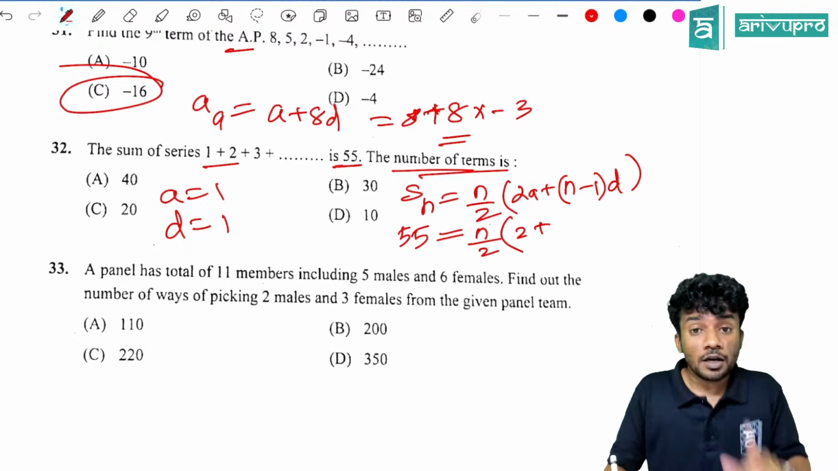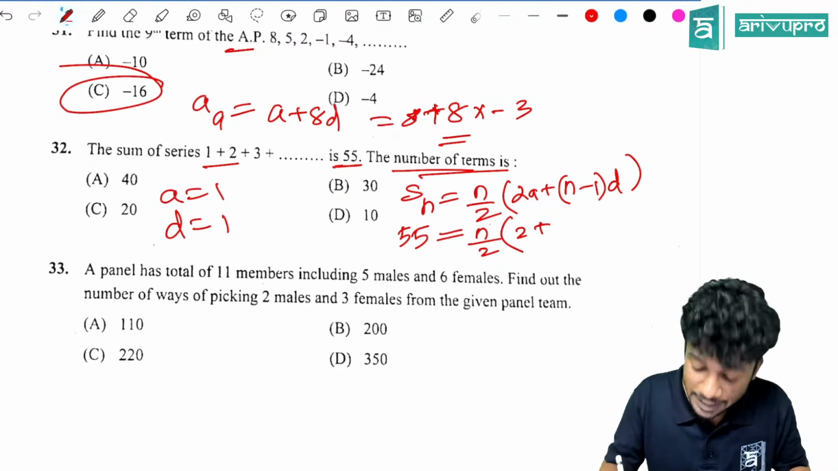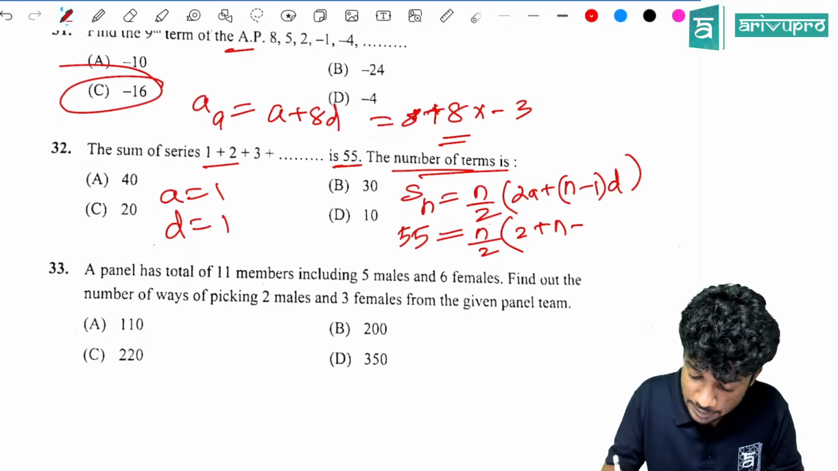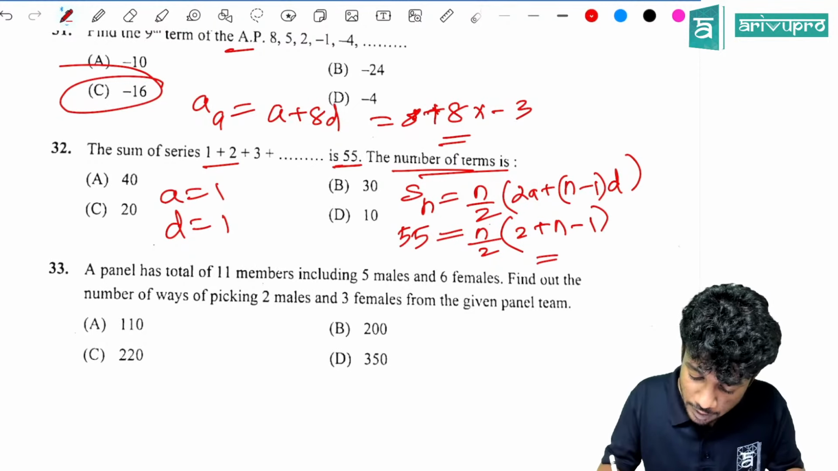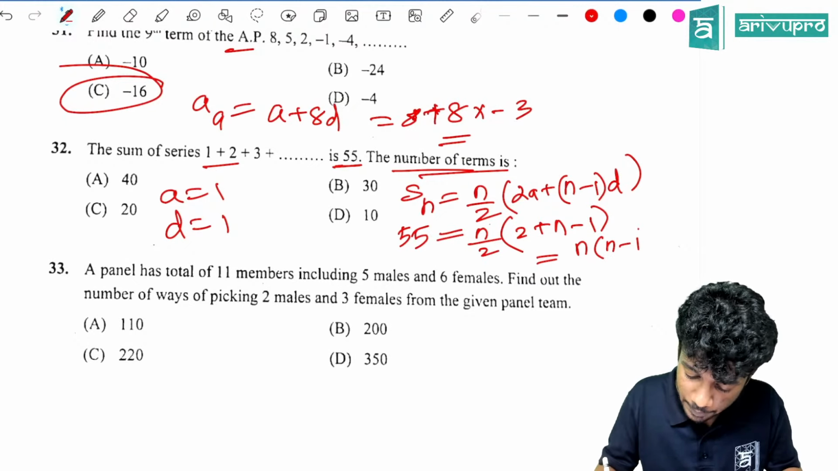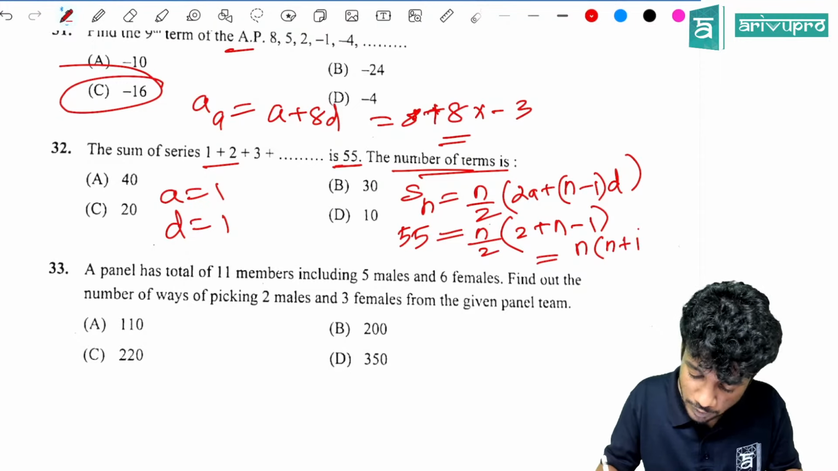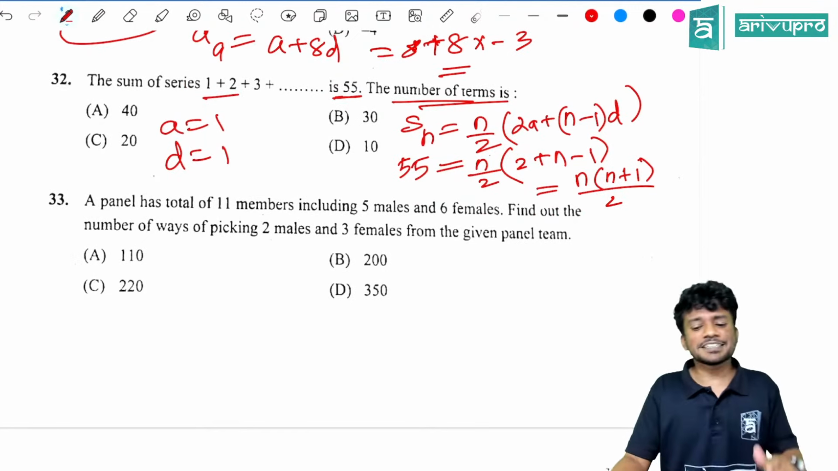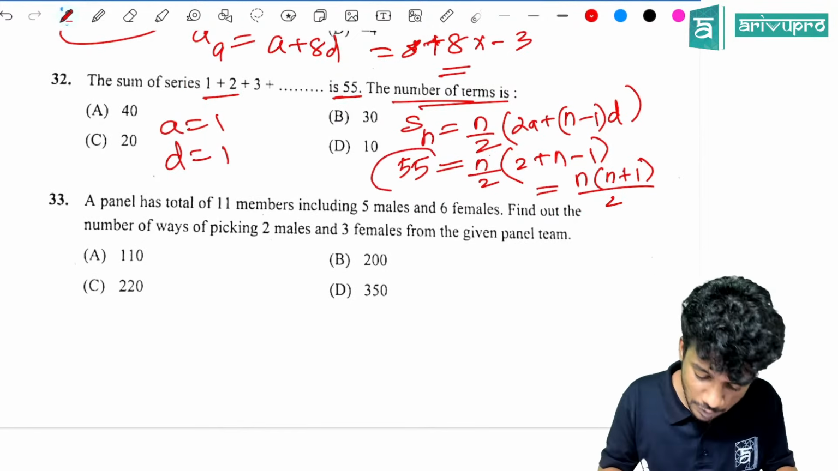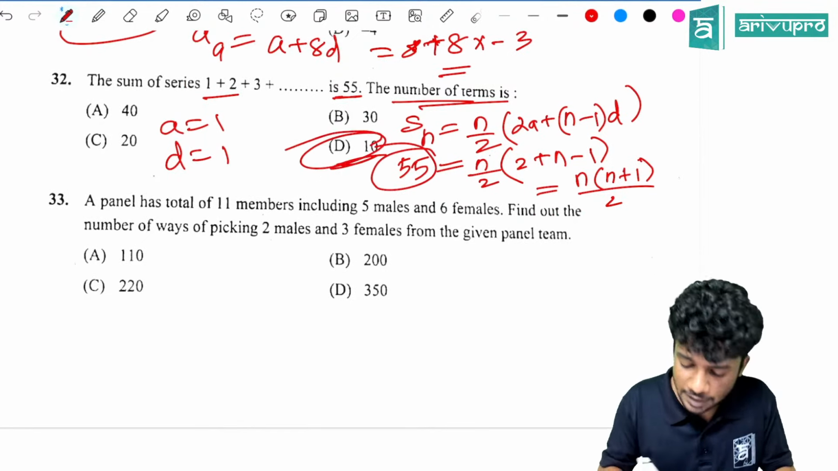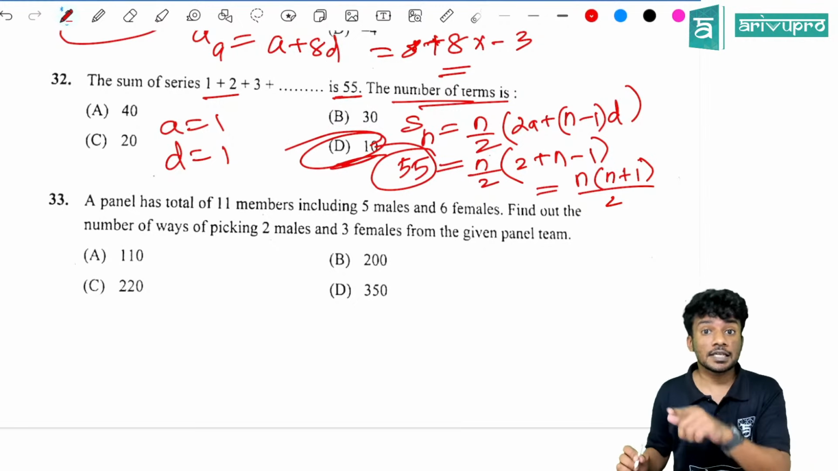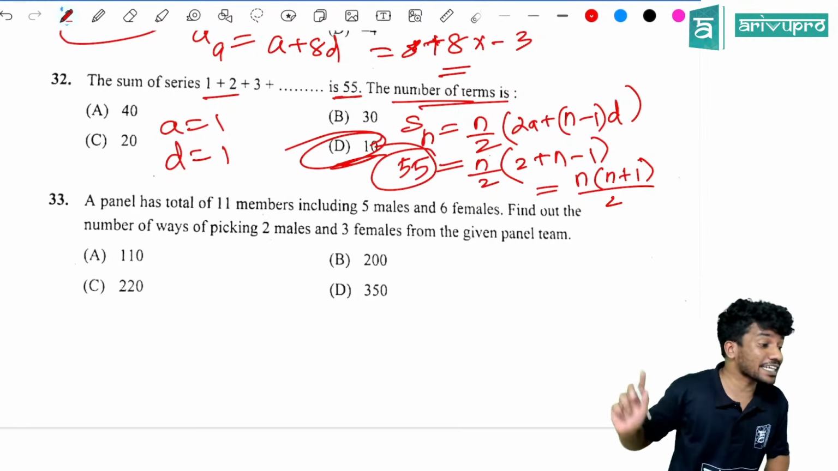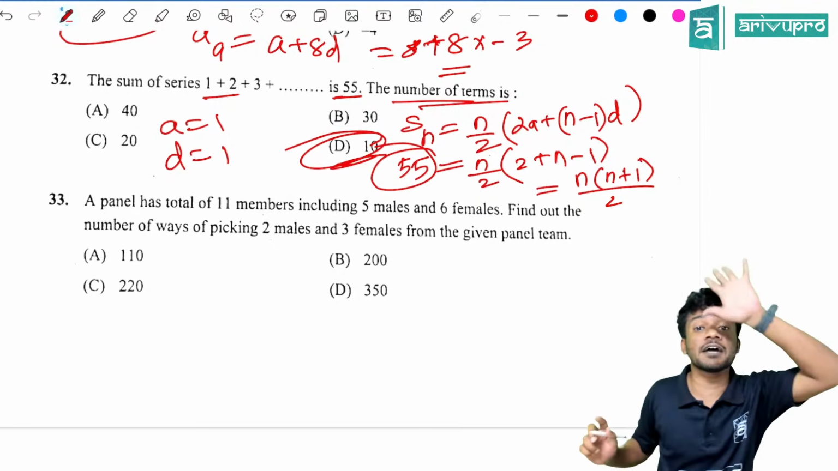2 plus, I am opening the bracket with D. That will become, D value is 1. So n minus 1, which is equal to n into n plus 1 divided by 2. So, which option will give you the answer? n into n plus 1 by 2 is equal to 55. If you put option D, 10, so 10 into 10 plus 1 is 11, divided by 2. So, 10 and 2 will get cancelled off. That will become 5. 5 into 11 is how much? 55. So, option D is the answer.